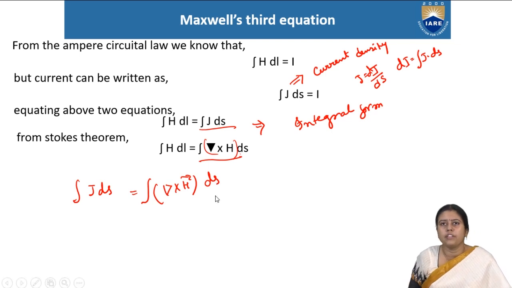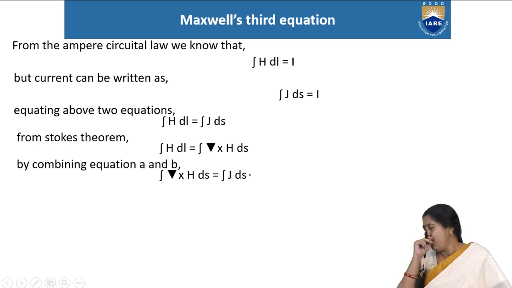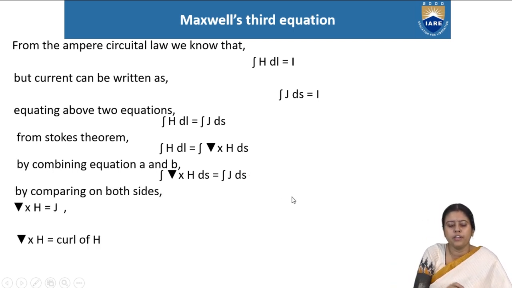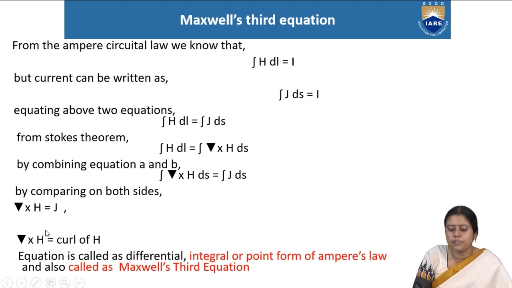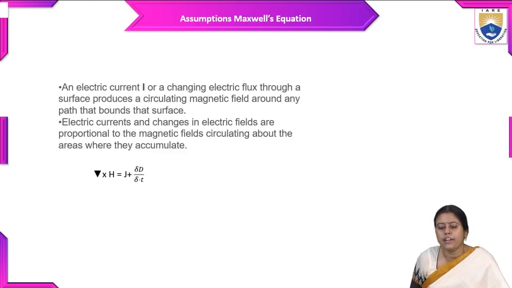So we get grad cross H is equal to J. This equation is known as the point form of Ampere's law, or Maxwell's third equation in the point form.